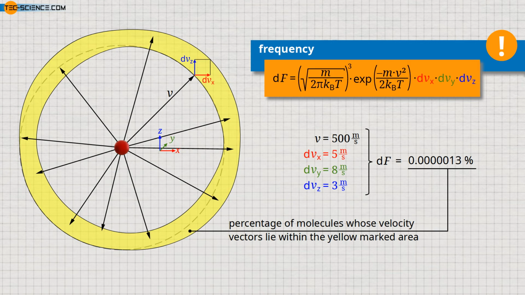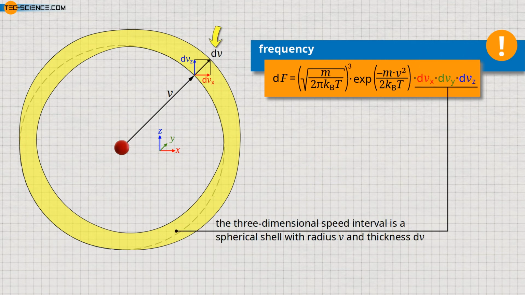As already mentioned, the velocity v given in the formula does not refer to a specific vector, but to an absolute value. Since the direction does not play a role, it does not make sense to express the range within which the speed can vary by direction-dependent components in the form of dvx, dvy, and dvz. It would make more sense to specify only an absolute value dv for the speed range within which the speed is allowed to vary. We can now do this in a relatively simple way, since the possible speed range obviously forms an annulus in the three-dimensional case with radius v and thickness dv. In the three-dimensional case, the annulus corresponds to a spherical shell.